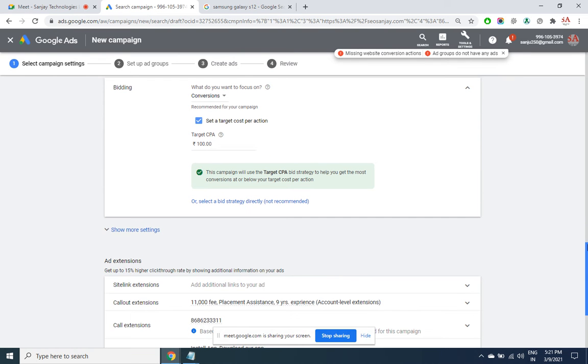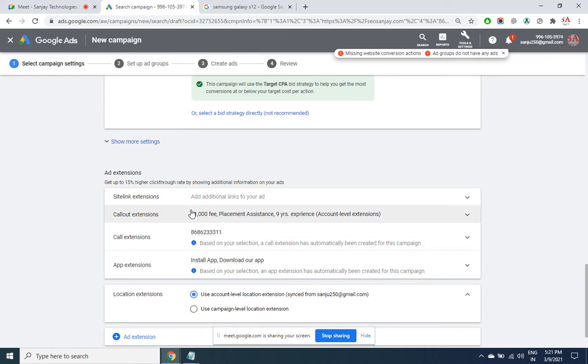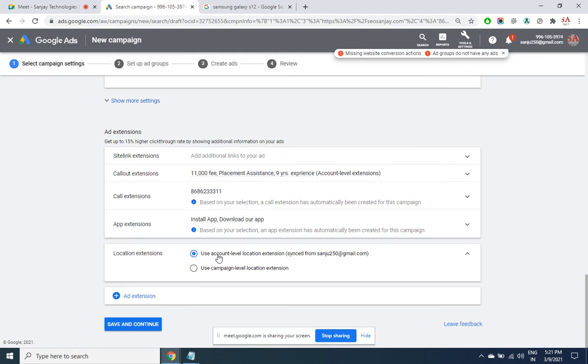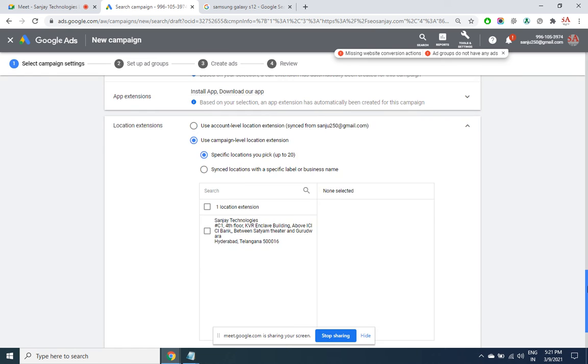Then we have extensions. So these are all the extensions we can use for the ad. The first ad we created for the search engine, website traffic search, had extension options even there. So we have the extension option even for the shopping campaign. Some extensions are at account level, some are at campaign level. In case you want to create extensions which are only specific to this campaign, then you can make use of the code here.